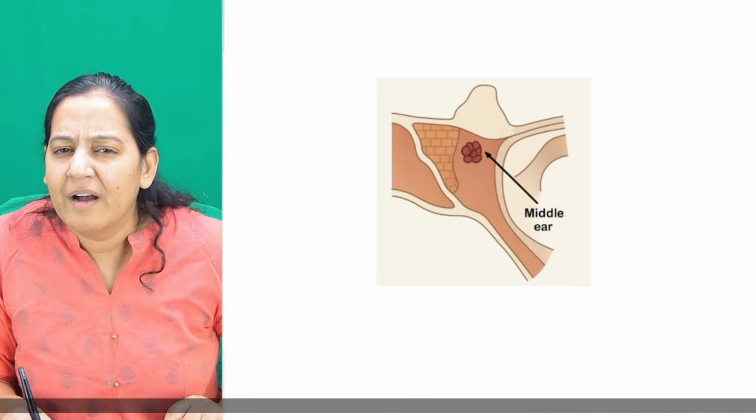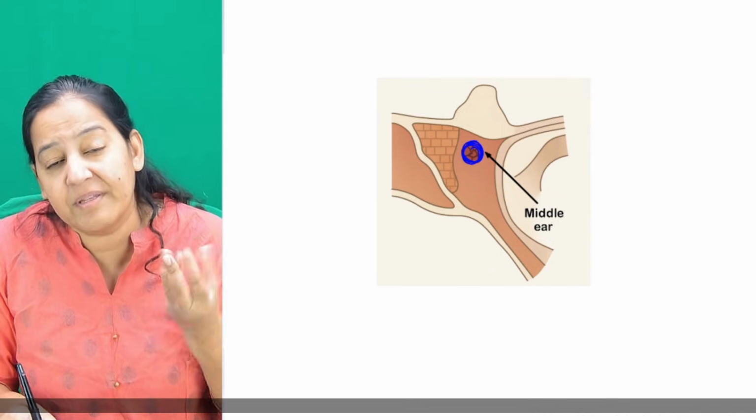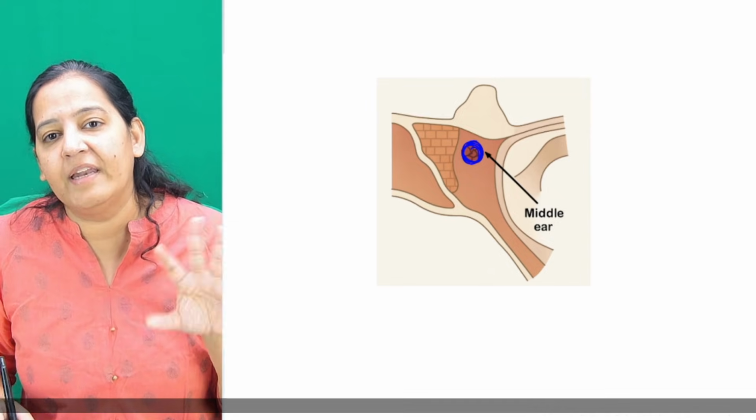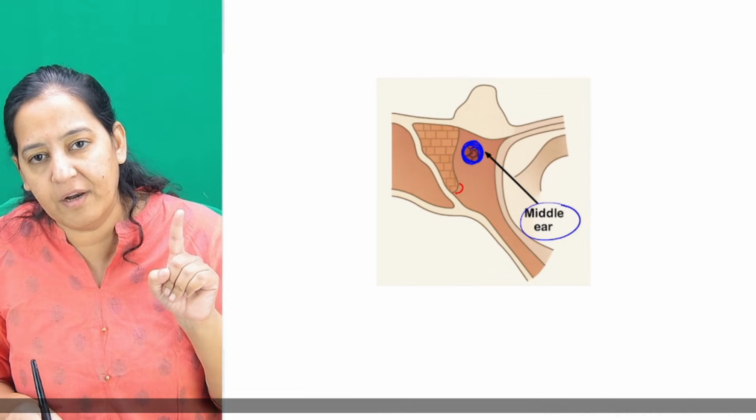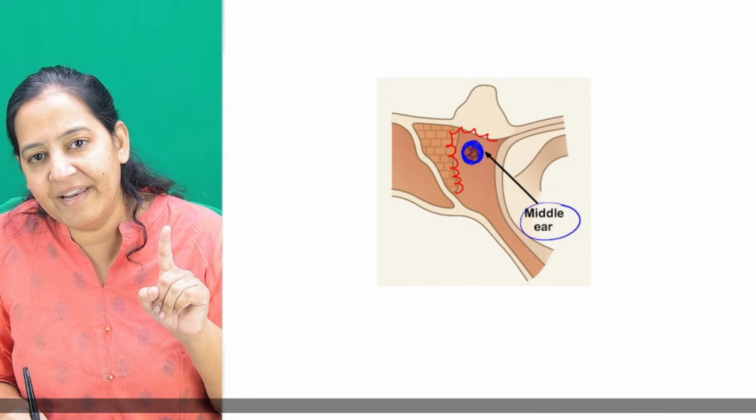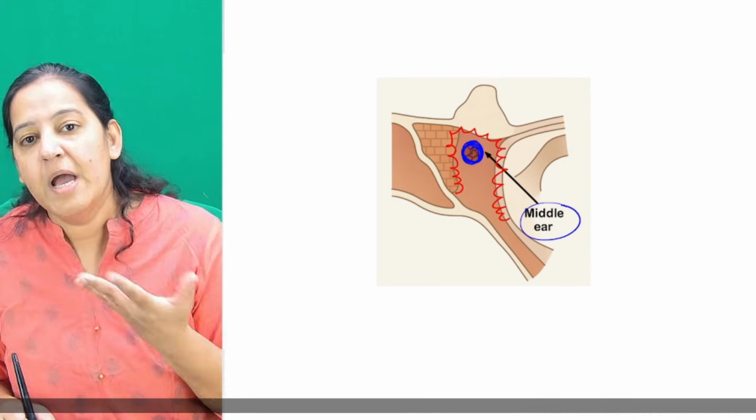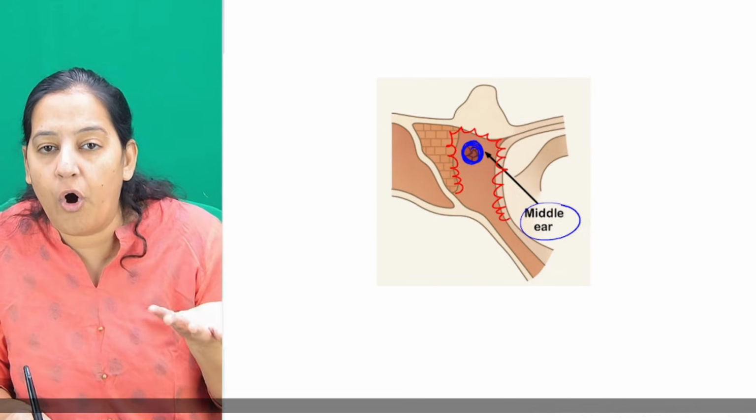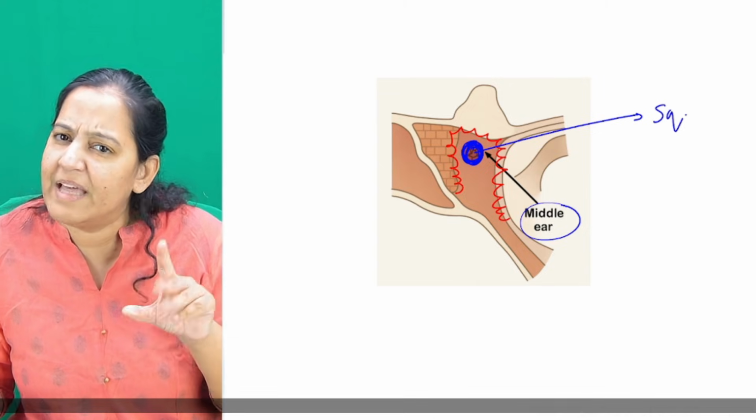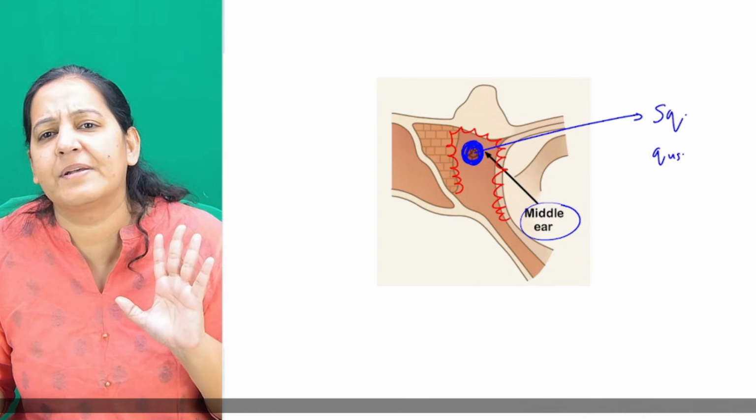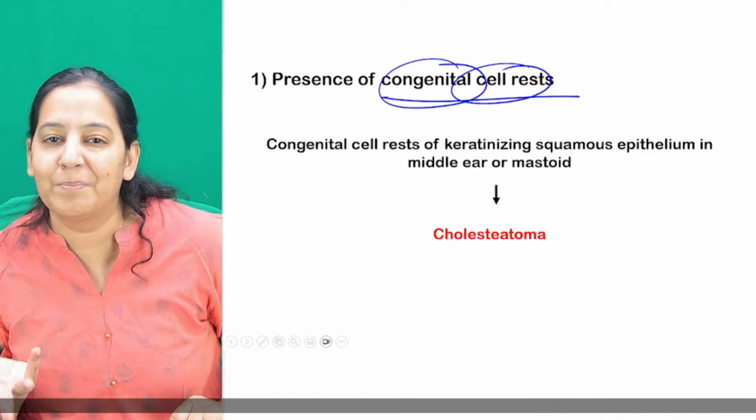So maybe a quiescent cell rest given by God, we all have. But in some of us they get activated. Maybe our middle ear lining is cuboidal or columnar. This is the middle ear lining, which is cuboidal or columnar. I believe it. That's absolutely right. But maybe the great God has given a congenital cell rest that is squamous. That is quiescent and present in all of us. In some of us, they get activated and it forms the cholesteatoma, the simplest theory.